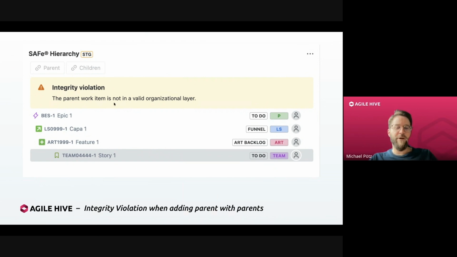Then this integrity violation warning would show up, but it would not be a real integrity violation. It's just a display error. And this would also happen if you try to link a feature to a capability that was already linked to a portfolio epic as well. So each time that you tried to link a parent that had already other parents in place, this integrity violation warning was shown, and we got rid of that warning now once and for all.